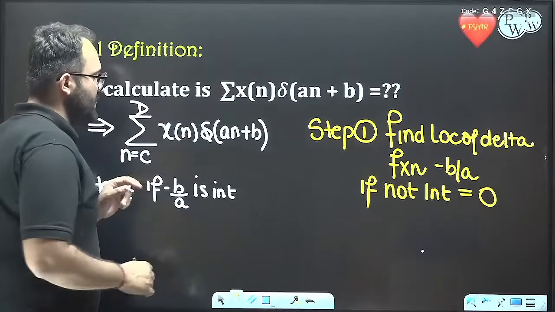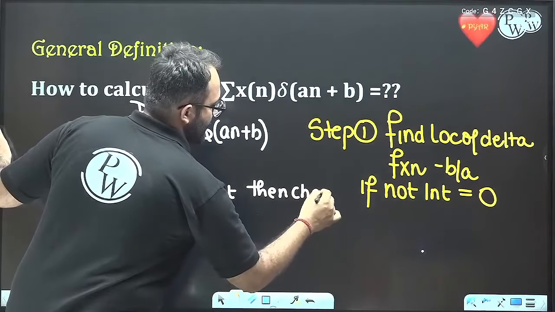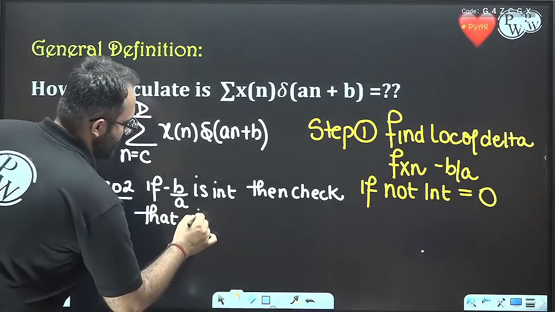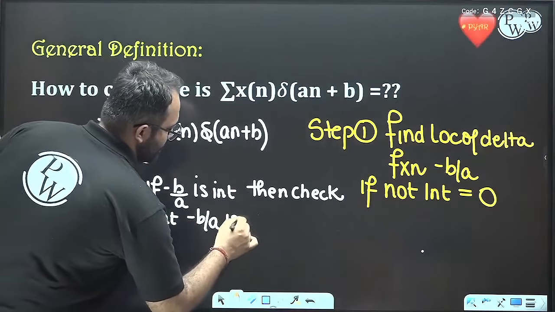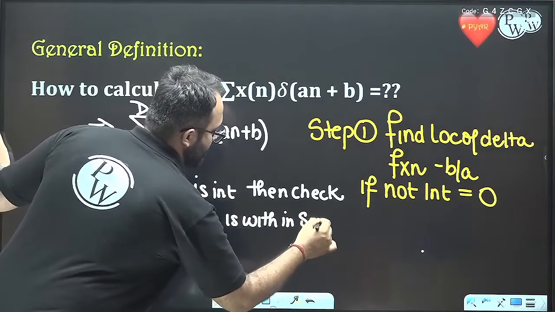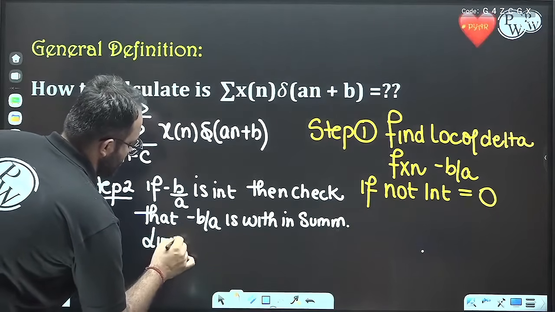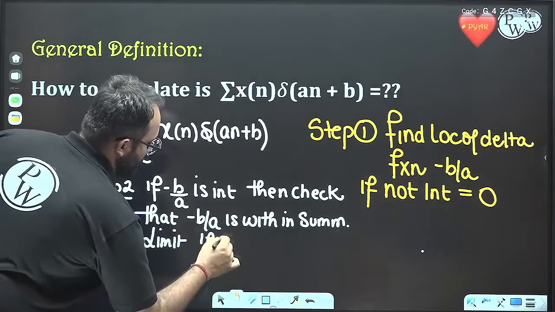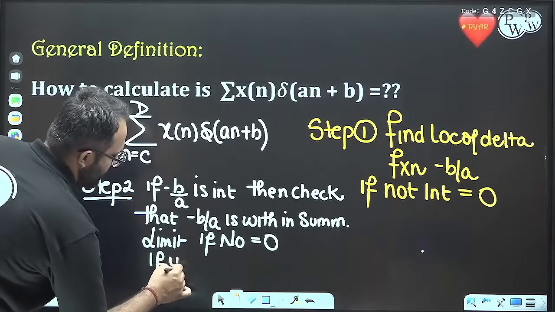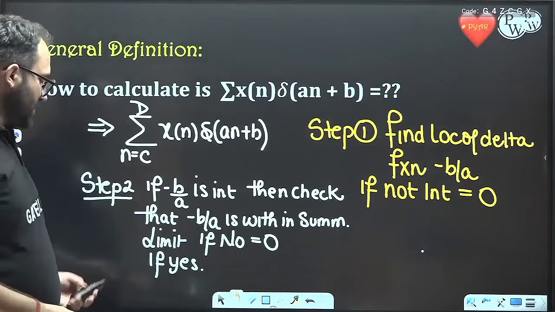So if this is an integer, then check that minus b by a is within the summation limit or not. If no, then again the answer is 0. If yes, then we'll move to step 3.